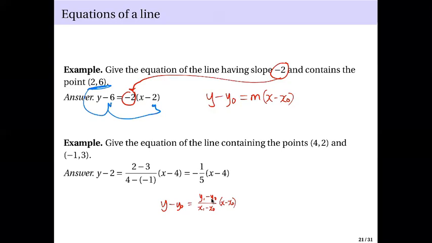Okay, so this guy here, you can replace this as y0 minus y1 divided by x0 minus x1. And of course, you can use y1 here, but if you use y1 here, you must use x1 in here. Okay?